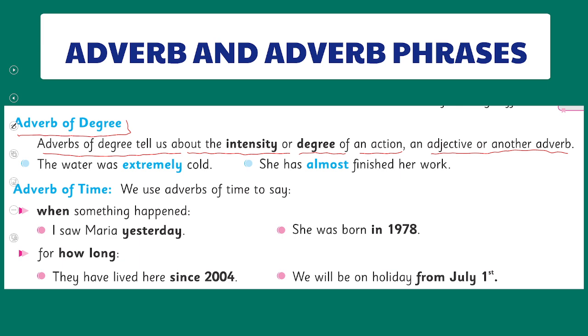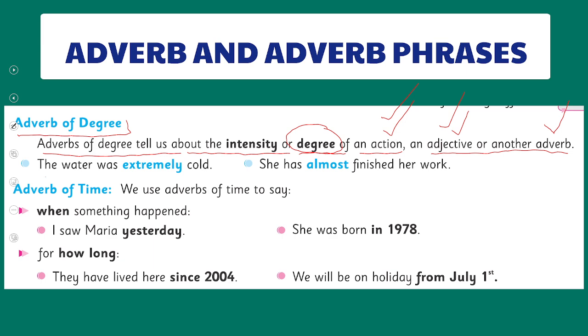Most of the time adverbs modify three things: they can modify the verbs or the action, they can modify the adjectives, and they can also modify other adverbs.